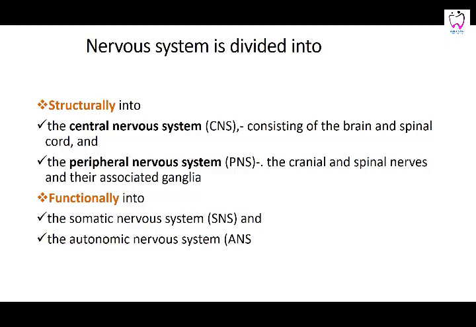Then the nervous system can be divided structurally. The nervous system is structurally the central nervous system and the peripheral nervous system. The central part is the brain and the spinal cord. The peripheral is the cranial and spinal nerves, and the associated ganglia lying on the periphery. Functionally, you can say the somatic nervous system and the autonomic nervous system. Somatic is the body wall, all your muscles, and the autonomic is related to your organs.